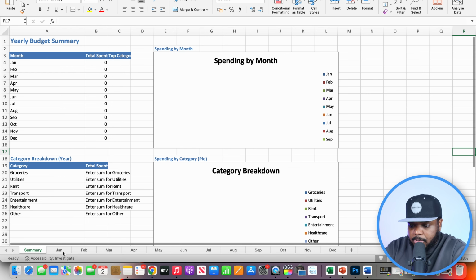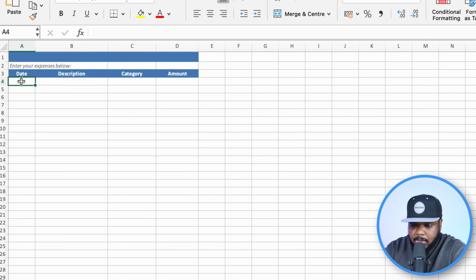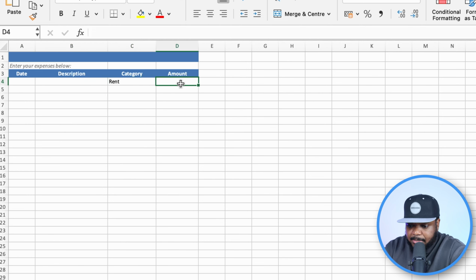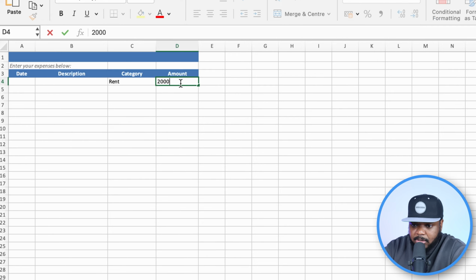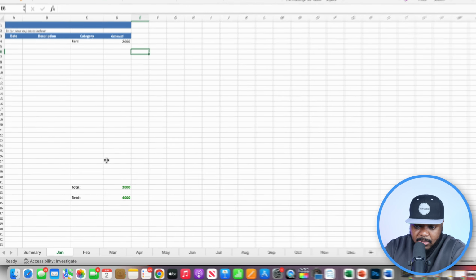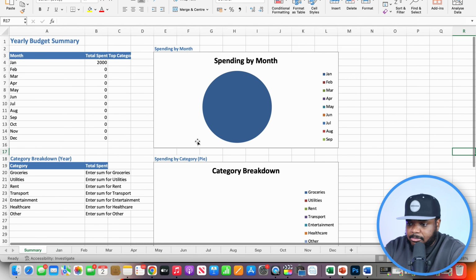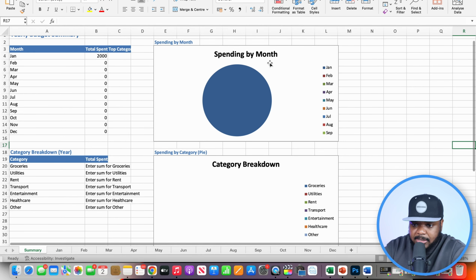So if I just come over to January, I'm going to leave the date, doesn't matter. I'm going to select a category over here. Let's put rent. And I'm going to say that my rent is, let's say, $2,000. So right there, we can see the total is $2,000. So what I'm going to do is go back over to the summary. We can see that the pie chart has now updated.